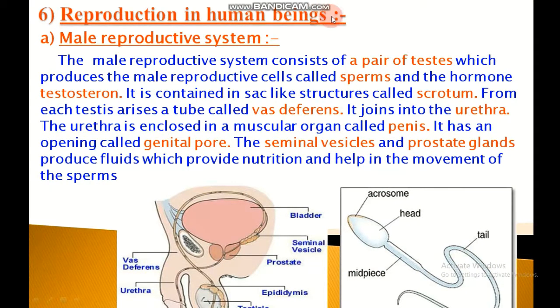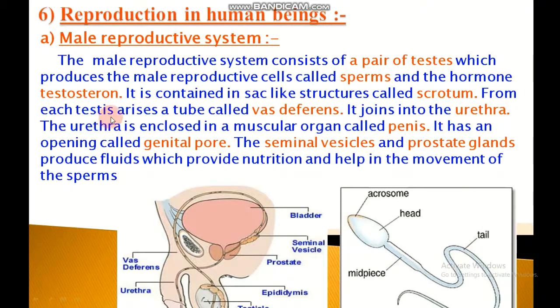Reproduction in human beings. First, the male reproductive system. The male reproductive system consists of a pair of testes, which produce the male reproductive cells called sperm and the hormone testosterone. They are contained in a sac-like structure called the scrotum.